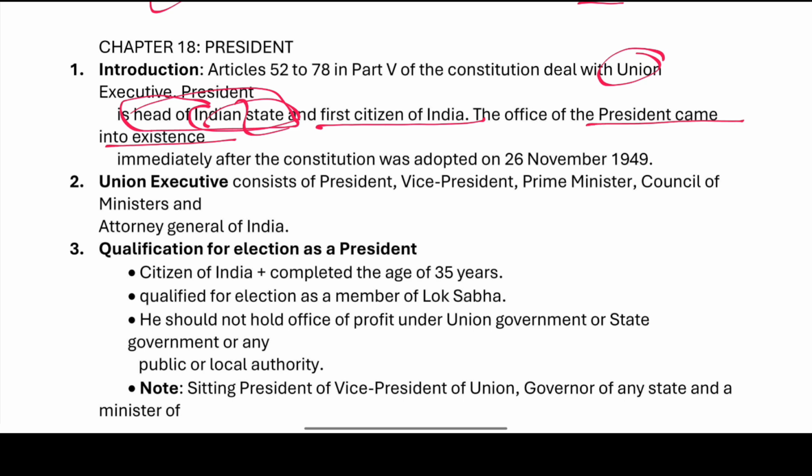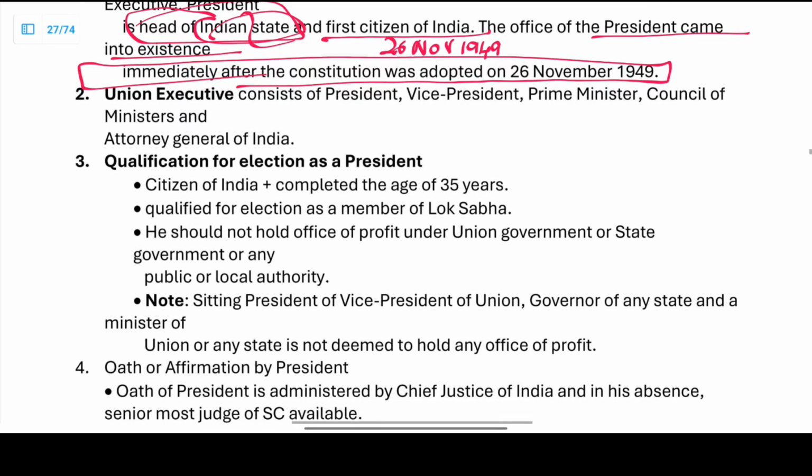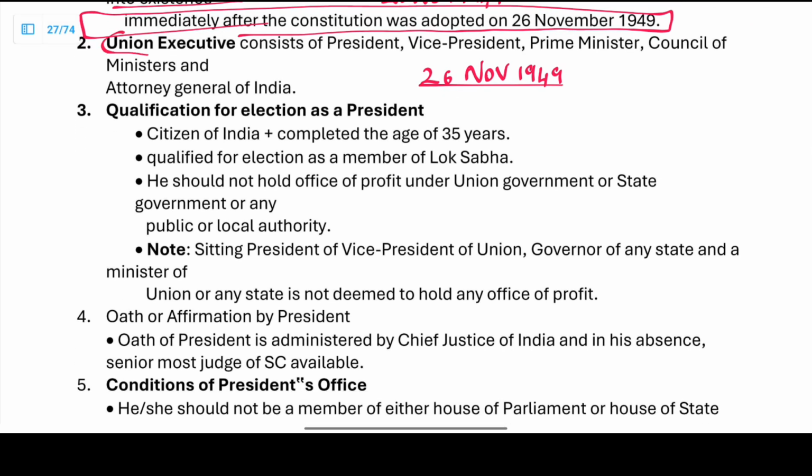The office of the President came into existence immediately after the Constitution was adopted on 26th November 1949. When did the office of the President come into existence? On 26th November 1949. The Union Executive includes the President.